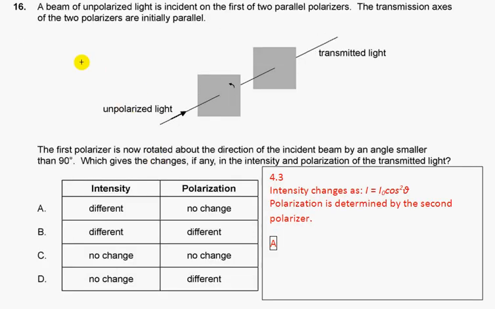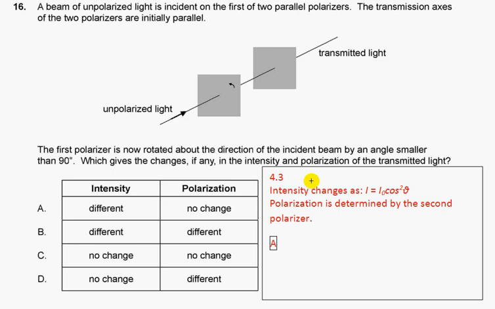A beam of unpolarized light is incident on the first of two polarizers. The transmission axes of the polarizers are initially parallel. The first polarizer is now rotated about the direction of the incident beam by an angle smaller than 90°. What change, if any, is there in the intensity and polarization of the light?